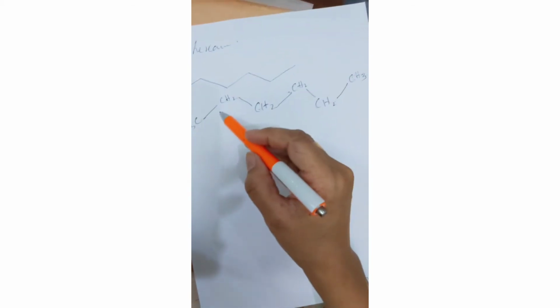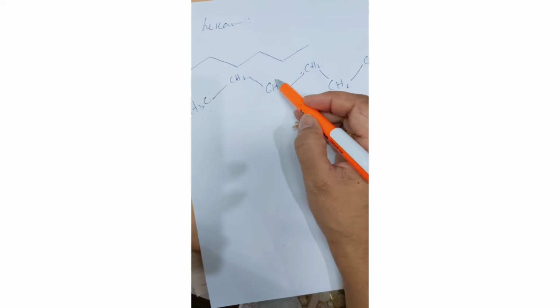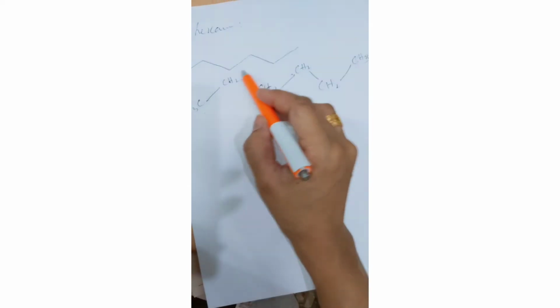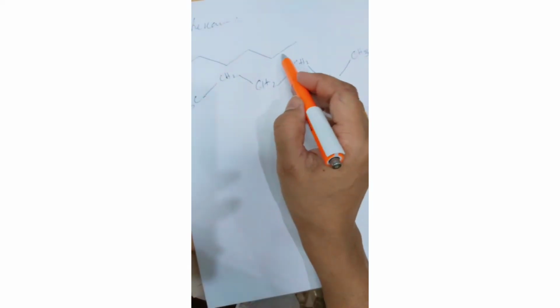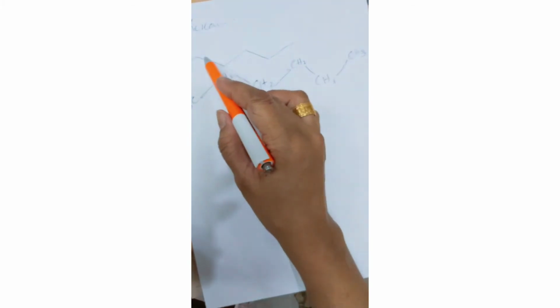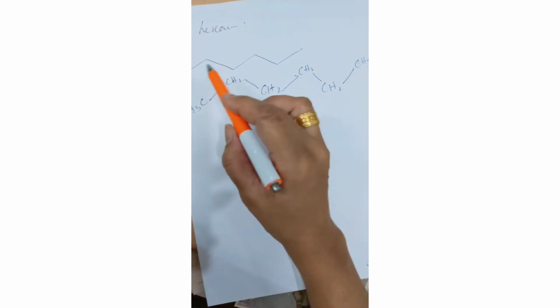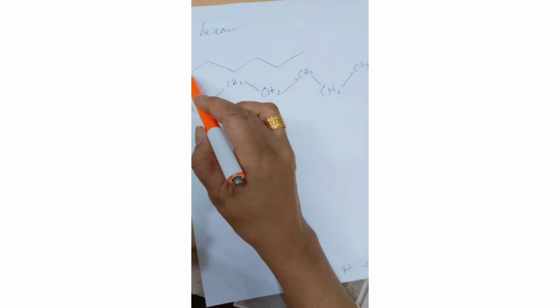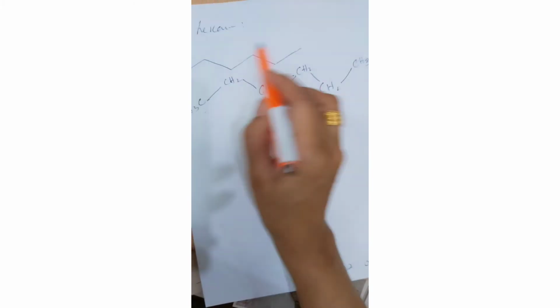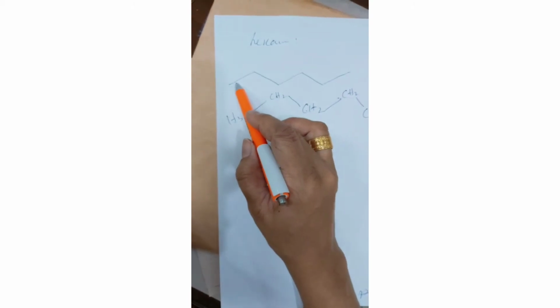In the above structure, the 6 carbons of hexane are shown by 4 vertices, and 2 at the ends of the skeletal structure, this end and this end.